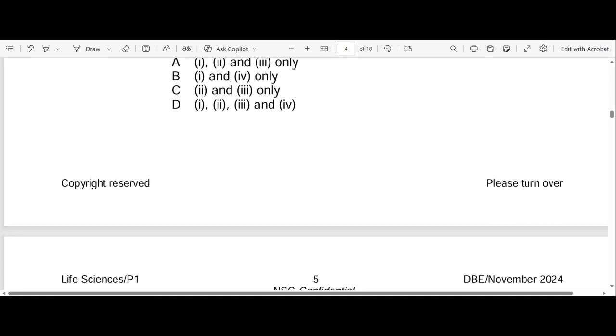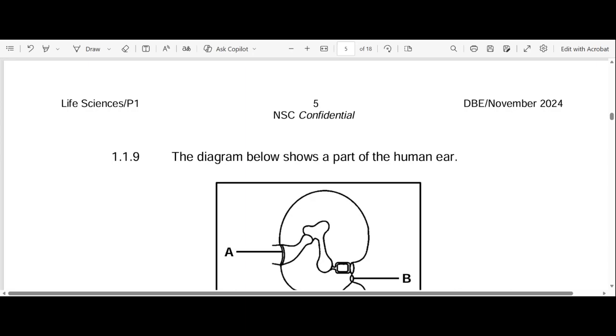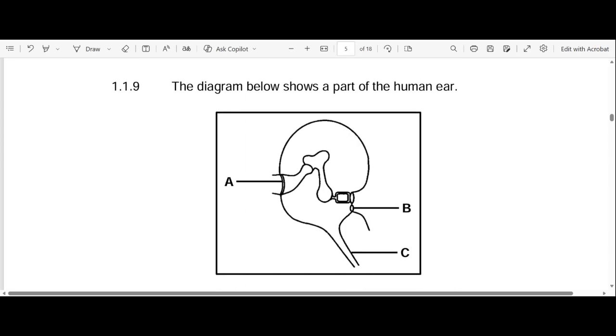Okay. Now let's go to 1.1.9. So let's analyze our structure here, right? This is the structure of the ear. Actually, this is our middle ear, right? They didn't show us the outer ear, which is formed by the pinna, auditory canal, and the tympanic membrane. They only showed us the tympanic membrane, which divides the outer ear and the middle ear. So this is the structure of the middle ear. Does that make sense? I hope it does.